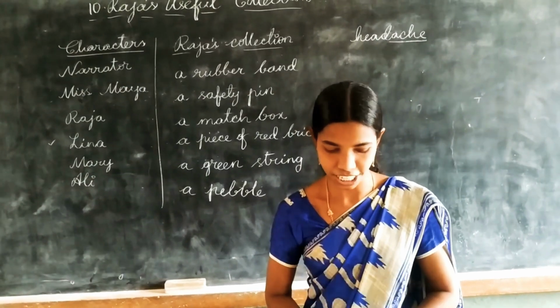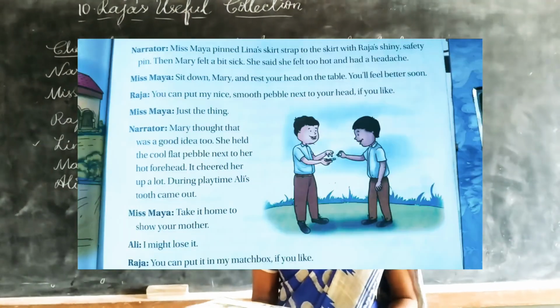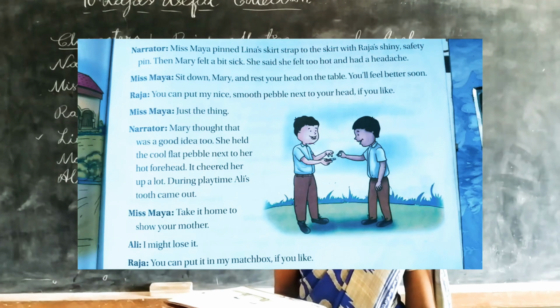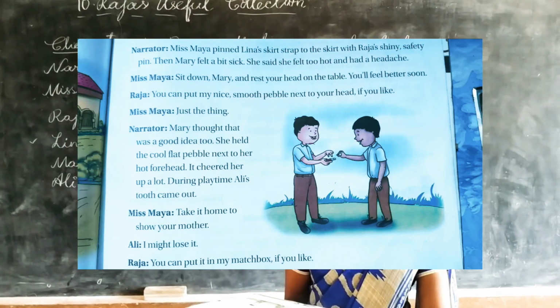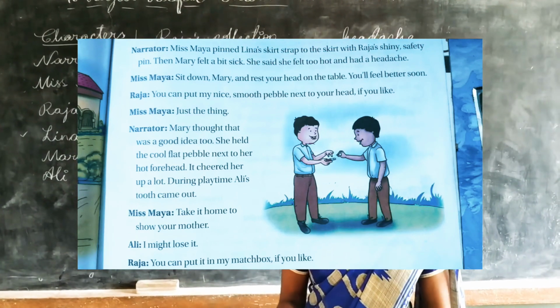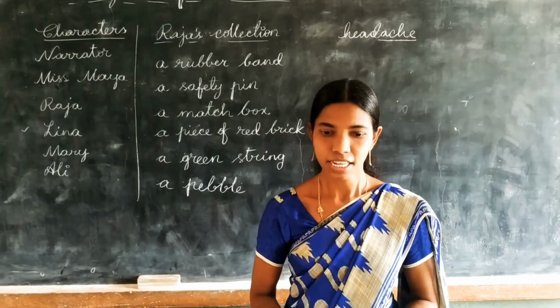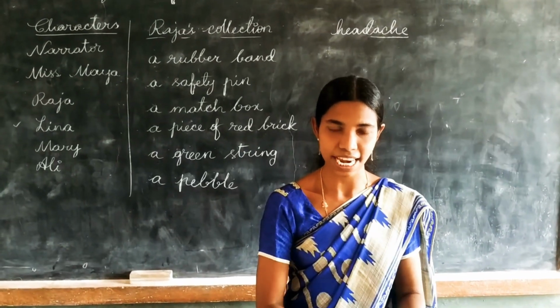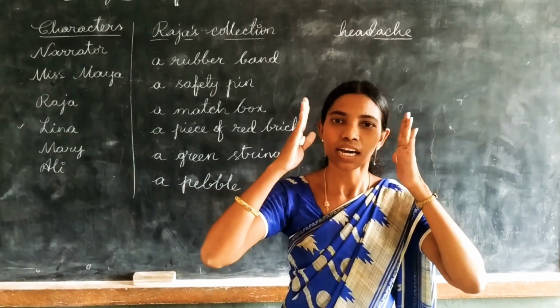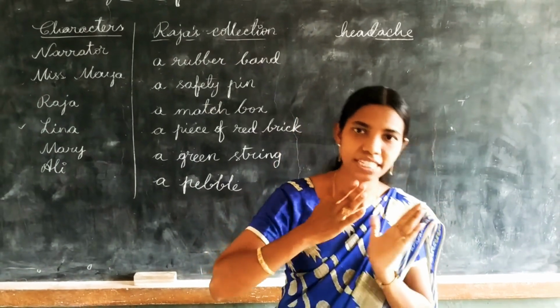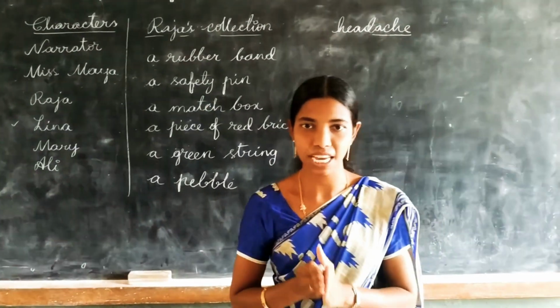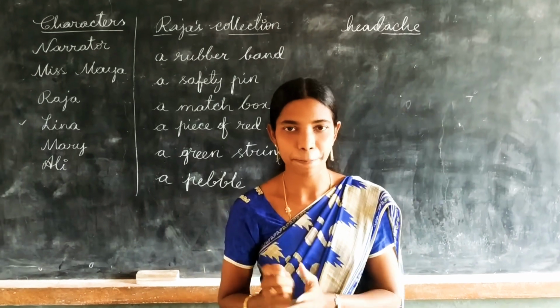How is she comforting, do you know? Let's see what she is doing. Miss Maya: Sit down, Mary, and rest your head on the table. You will feel better soon. What is she saying? She let the girl sit and lay her head on the table to rest for some time. Then she can feel somewhat better.